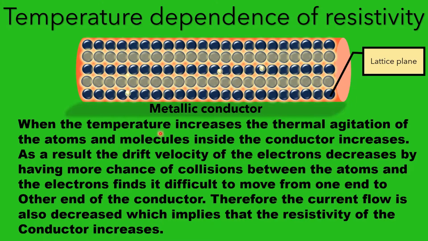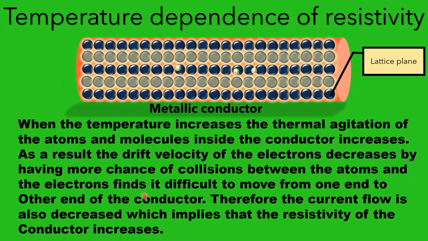And therefore, when the temperature increases, the vibrations of these atoms and molecules will be more, producing a chaotic situation inside the conductor, and therefore the electrons struggle to move from one end to another end. If the electrons are struggling to move from one end to another end, definitely it results in opposition, and that opposition we call the resistivity of the conductor.